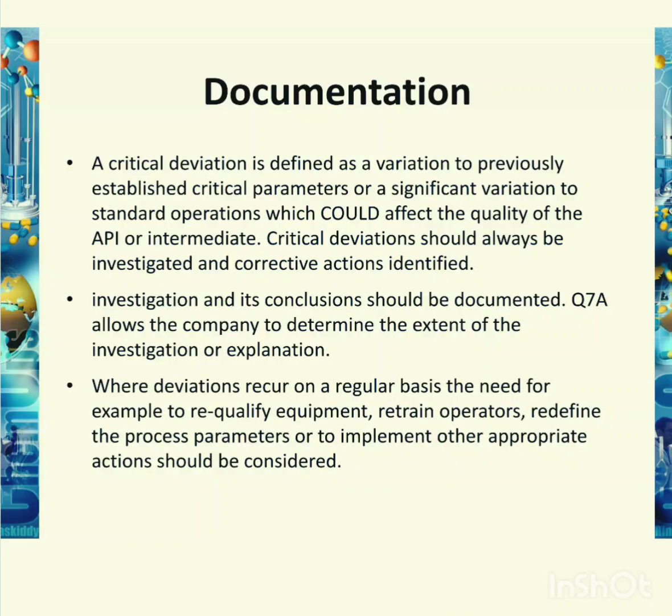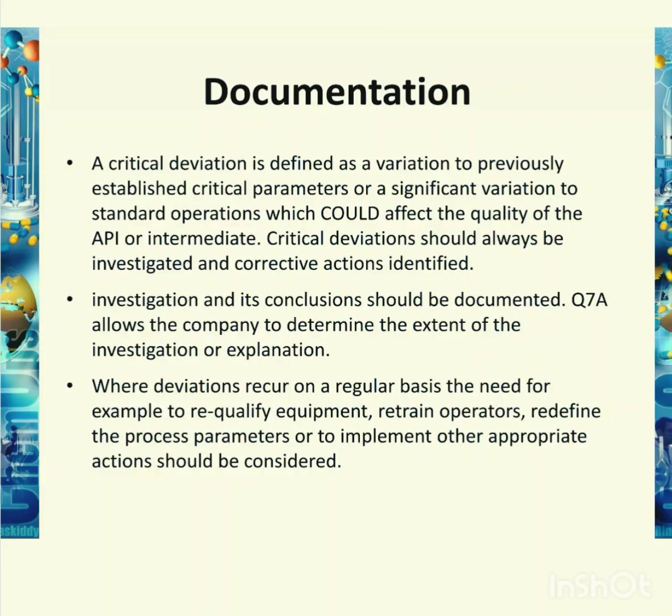Documentation. A critical deviation is defined as a variation from a previously established critical parameter or a significant variation from a standard operating parameter, which will affect the quality of the API or intermediate. Critical deviation should always be investigated and corrective action identified. The investigation and its conclusion should be documented.